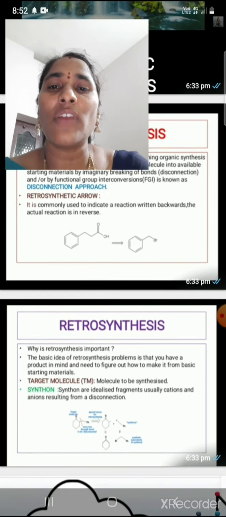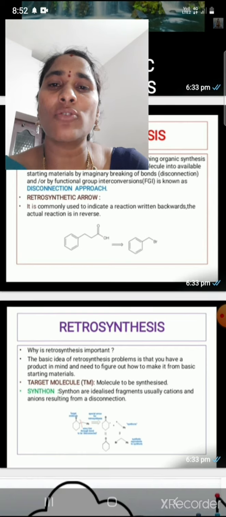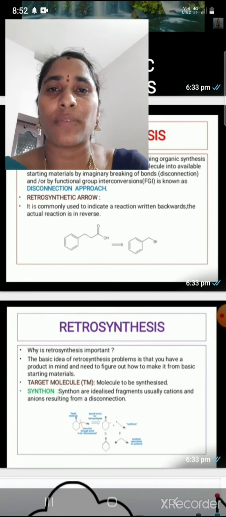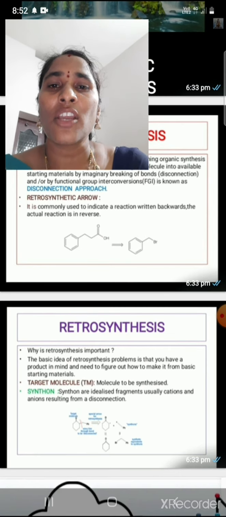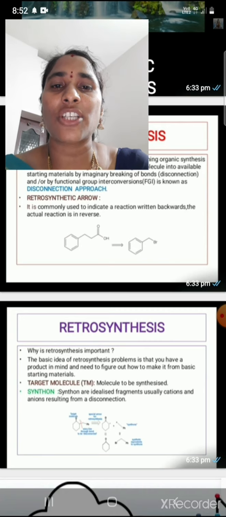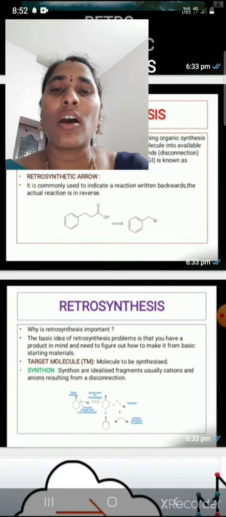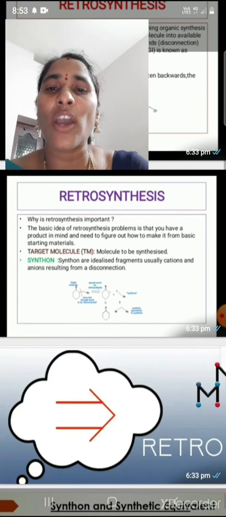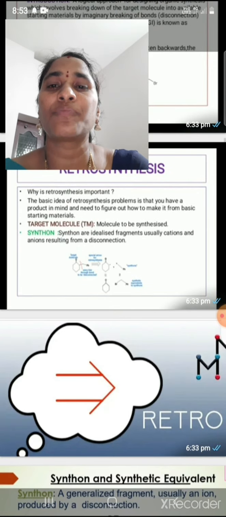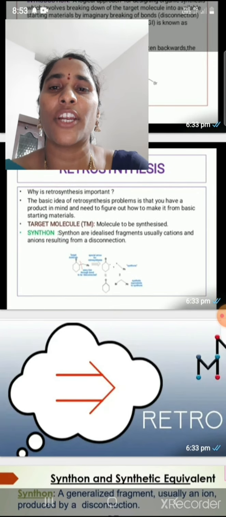Okay, now we will discuss. It is commonly used to indicate a reaction written backwards, where the actual reaction is in the reverse direction. So next, why is retrosynthesis important? What is the importance of retrosynthesis?